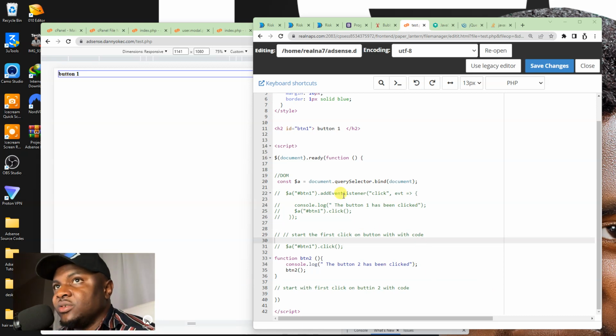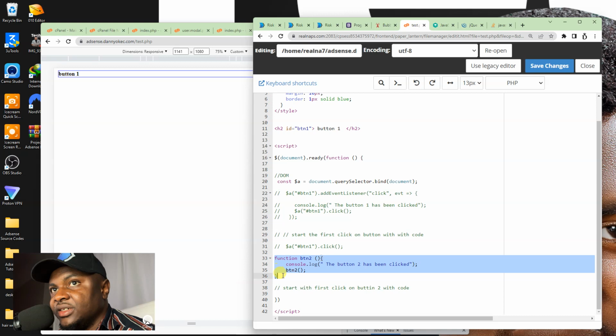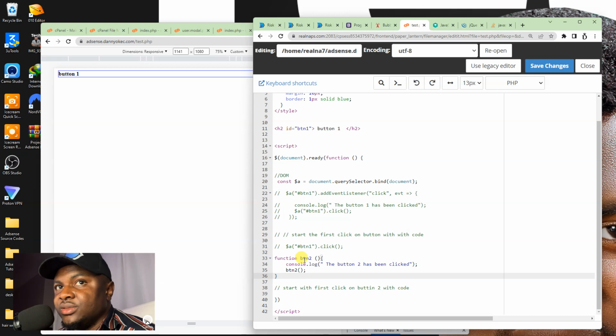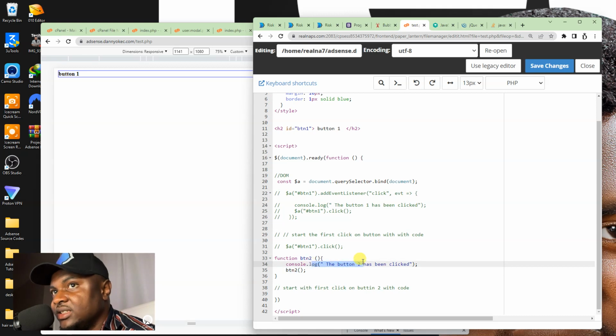Now, I've commented every single thing on this code, so you'll be able to see just two things. This function I created is a very simple function. The function is called btn2, and this btn2 is just like button2, but we just shorten it to btn2. Now, this function only does two things. The first one is to say the button 2 has been clicked. And the second thing it does is to call the button again, right? So, whenever you call this button function, it would say the button has been clicked and call itself again. And when it calls itself again, it says the button has been clicked, and calls itself again. So, it's more like an infinite loop, right?